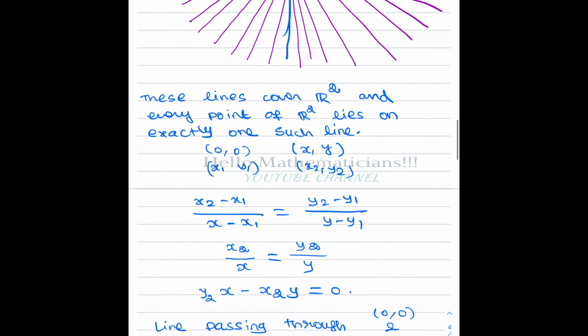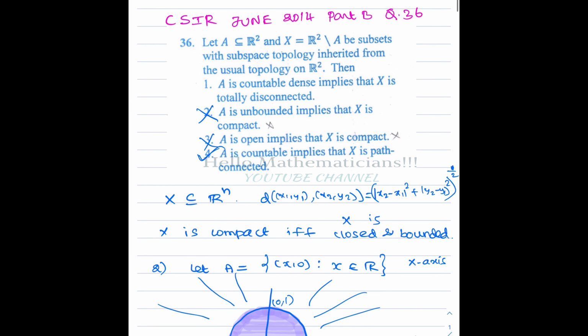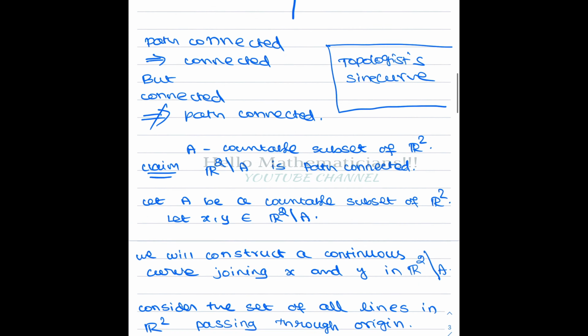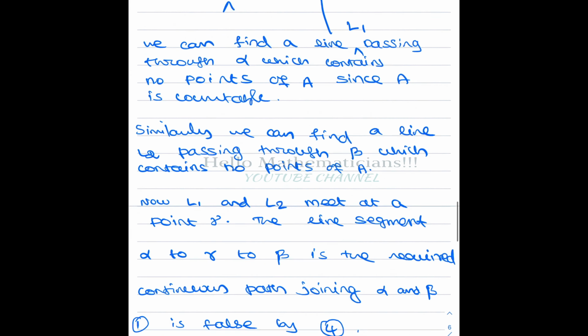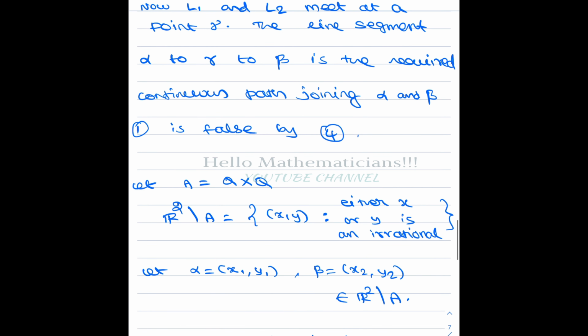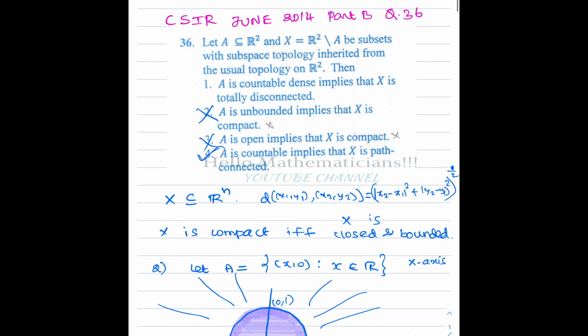So option 4 is correct. Now, one thing we have many times imagined in our mind is Q cross Q. But maybe we finish the first option first. Let's see what the first option is. Then we come to Q cross Q.